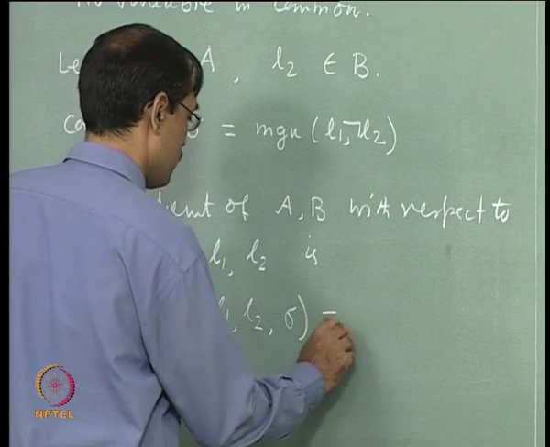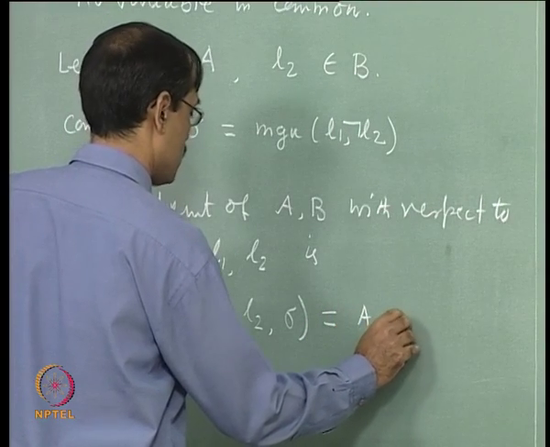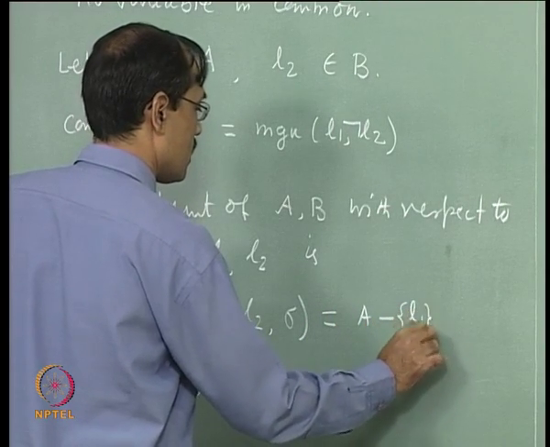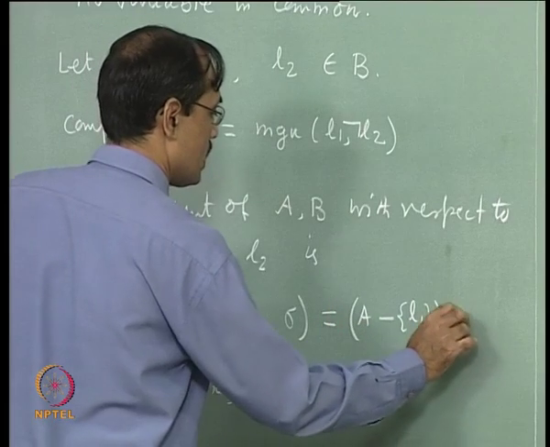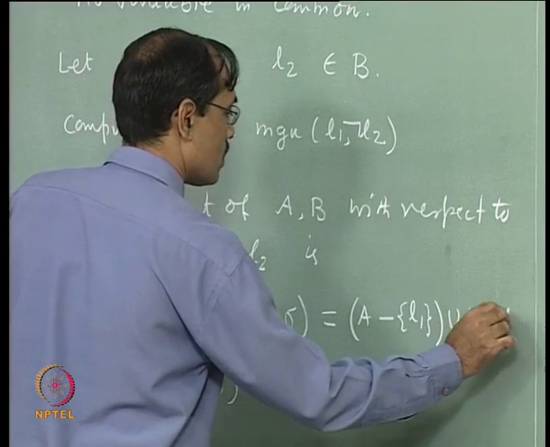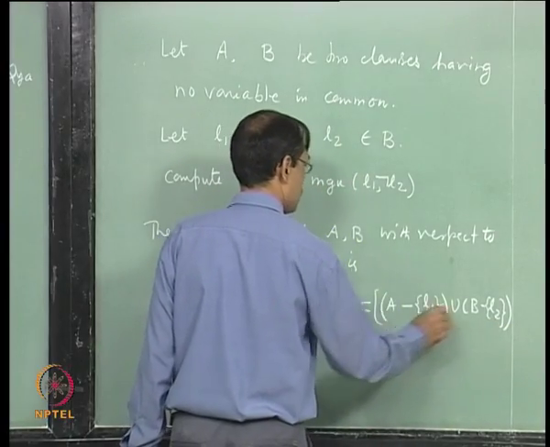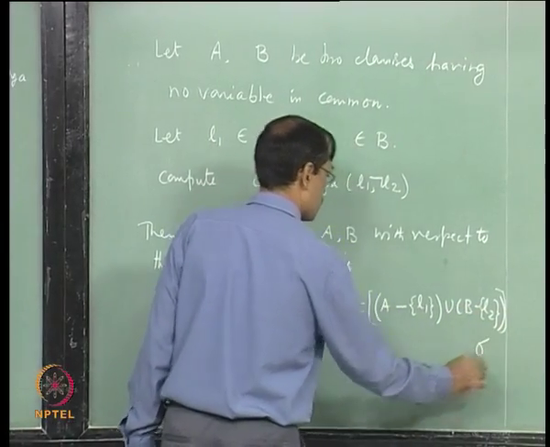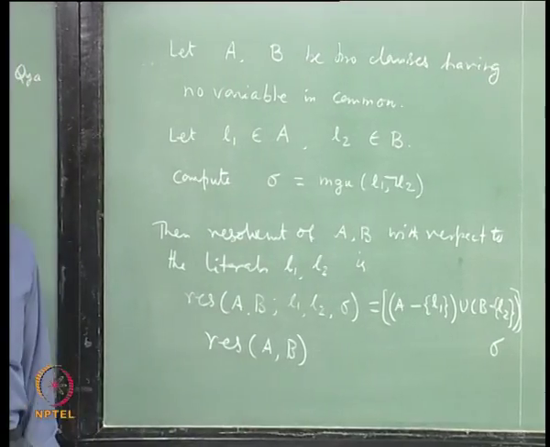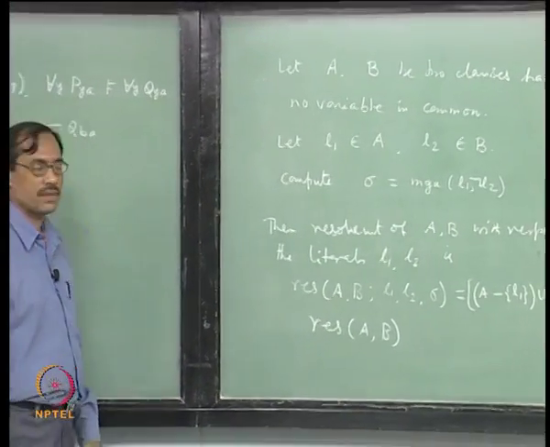This will be equal to A minus L1, then B minus L2, and then apply sigma. Okay. That is what we are doing here.